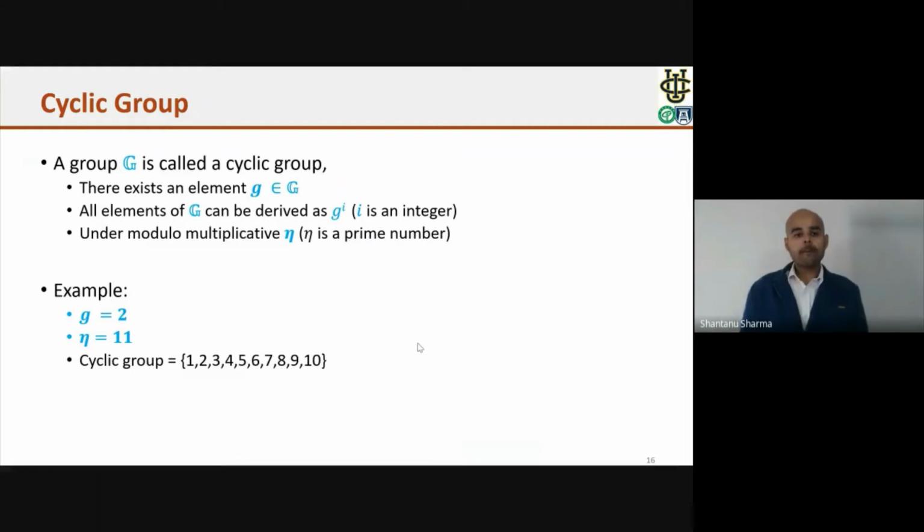The last cryptographic primitive that we use is the cyclic group. A simple group is called a cyclic group if there is an element in the group that we call a generator, denoted by small g. Based on this generator, if we can derive all the elements of the group, then this is called a cyclic group. In Prism we define the cyclic group under modulo multiplicative operation, where the modulus is taken over a prime number. For example, if the generator g is 2, and the modulo is selected as 11, we can generate a cyclic group that contains all the numbers from 1 to 10.